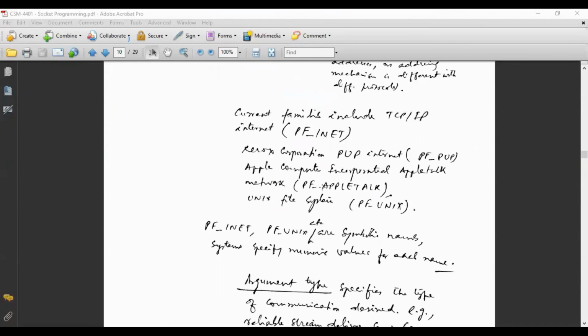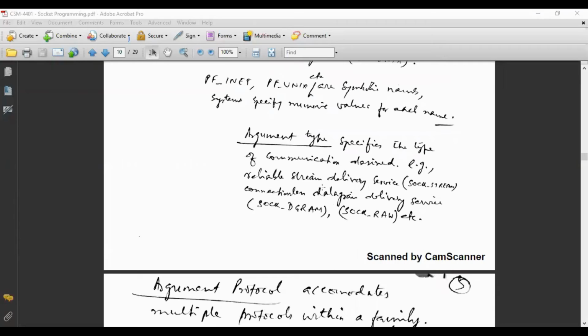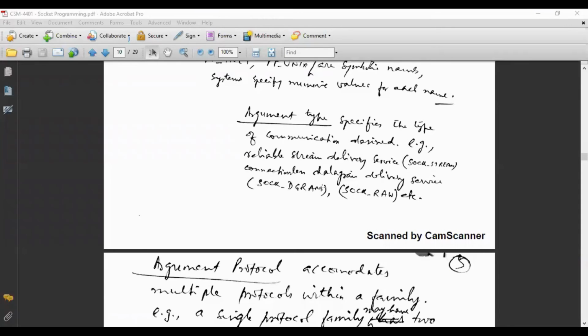Next is type. The argument type specifies the type of communication desired. Will it be a SOCK_STREAM, meaning a reliable stream, or a datagram? Then we will use SOCK_DGRM. And if it is a raw stream, then we will use SOCK_RAW. So the type defines the type of communication. If it is a reliable stream, we write SOCK_STREAM. If it is a connectionless datagram, we write SOCK_DGRM. Similarly, you write SOCK_RAW if a raw stream is being used.